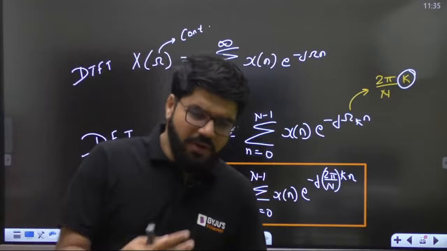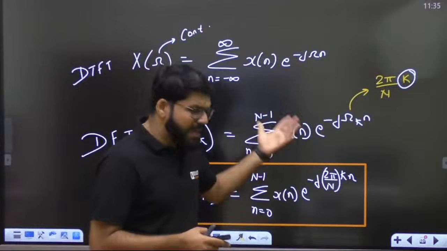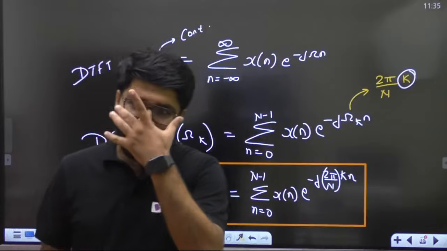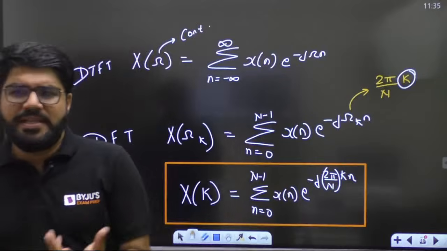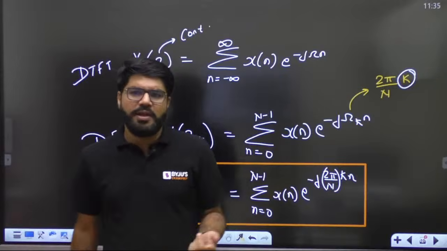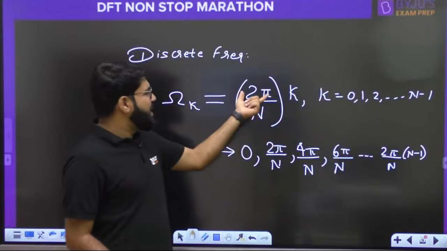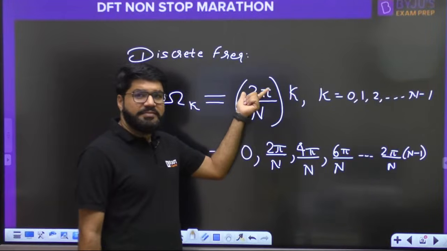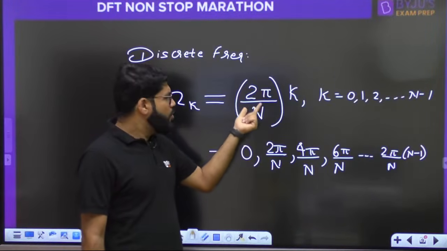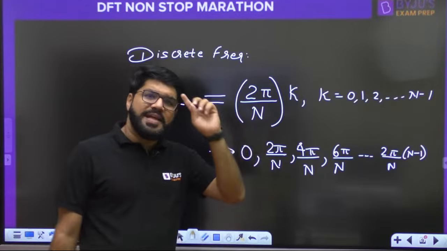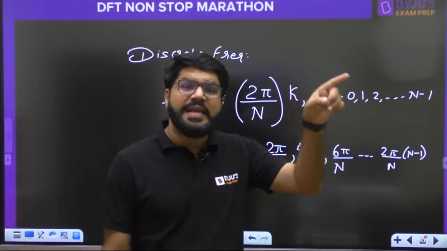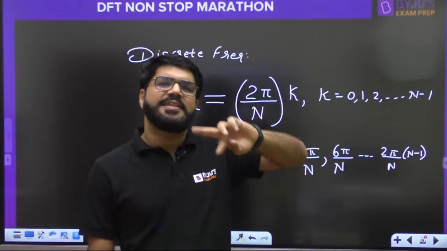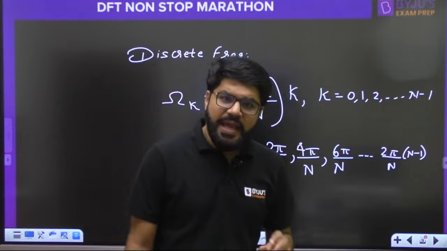So this is how I have very briefly spoken. There can be many more details, but right now, see the idea I have told. Omega is a continuous variable spread over 2 pi. So let us divide the 2 pi into n samples. Why n samples? The idea was that the signal x[n] contains n samples, so let us say the Fourier transform also contains n samples.